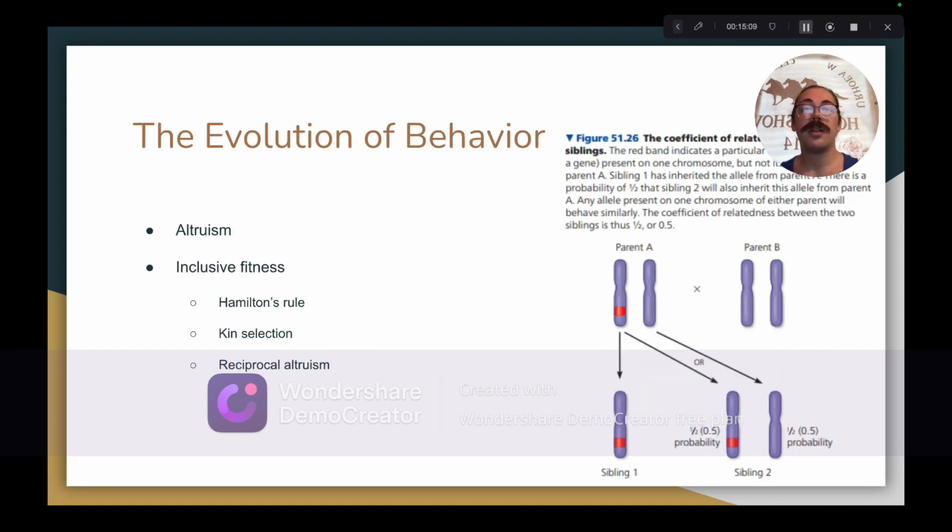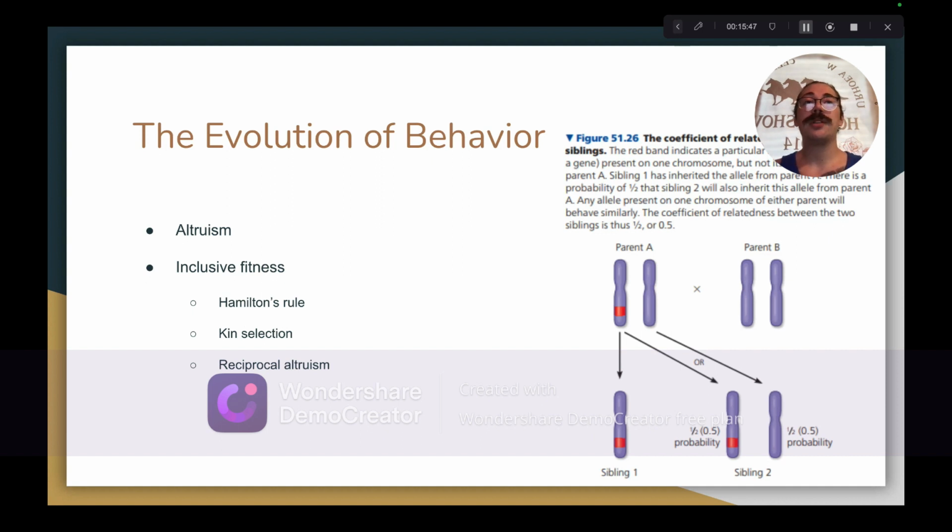And finally, that brings us to the evolution of behavior, starting with the concept of altruism. Altruism, within the context of this chapter, refers to selfless behaviors displayed by individual members of an animal population that actively diminish the performer's fitness while serving to increase the fitness of other members belonging to the same population. Inclusive fitness refers to the sum results of the processes by which an animal increases its genetic presence within a population. This includes producing offspring and giving aid to closely related individuals, even in spite of personal safety, to promote their chances of surviving and producing offspring of their own.